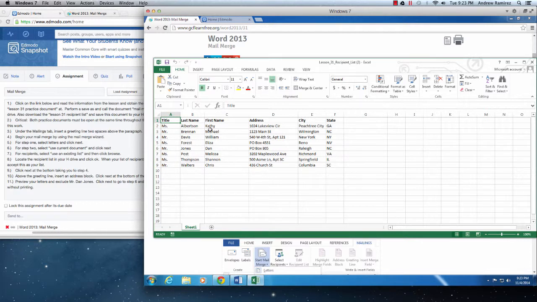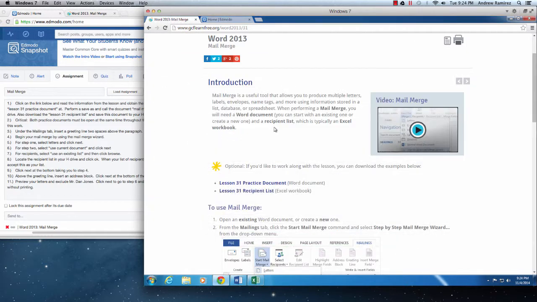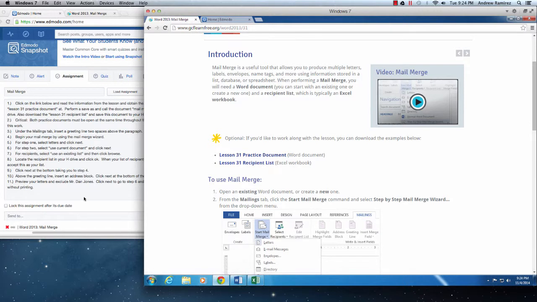And pretty much what this Excel file is, it's a bunch of information of people, their address, and where they live across the country or cities, etc. So just pretty much addresses. Now, why would I need this to help me with my Word document? Well, we're going to get there also in just a second. So I'm going to go ahead and minimize that for now. Again, make sure you watch that video, and let's get going on the assignment.